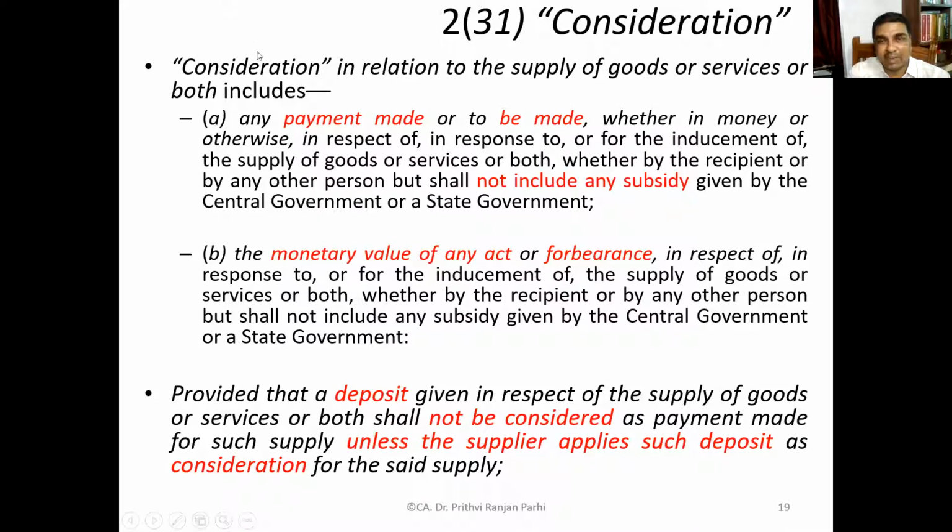Monetary value of any act or forbearance in respect of, in response to, or for the inducement of the supply of goods or services, or both, whether by the recipient or any other person, but it shall not include any subsidy given by the central government or state government. So one thing is clear, that any subsidy given by central government and state government will not form a part of consideration.